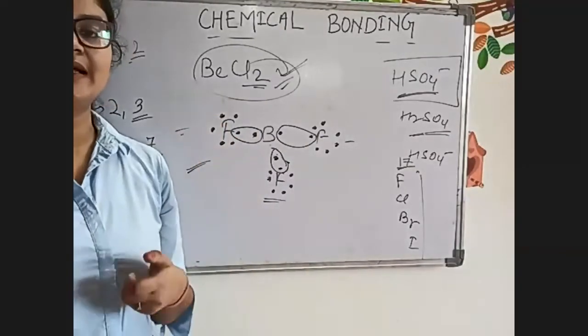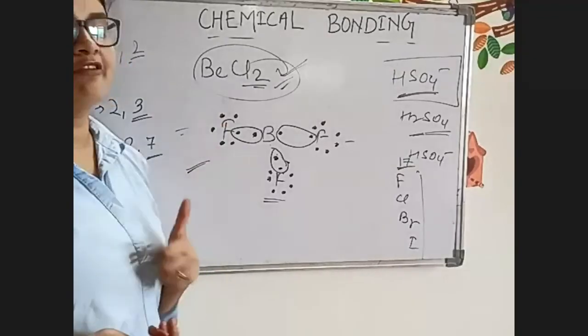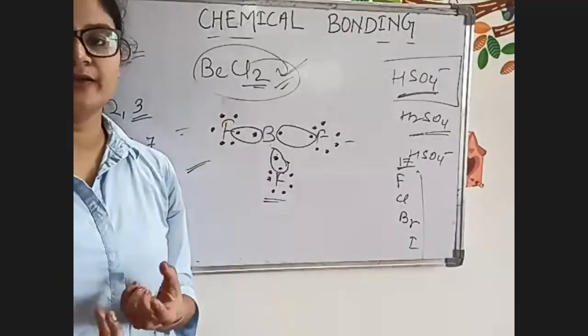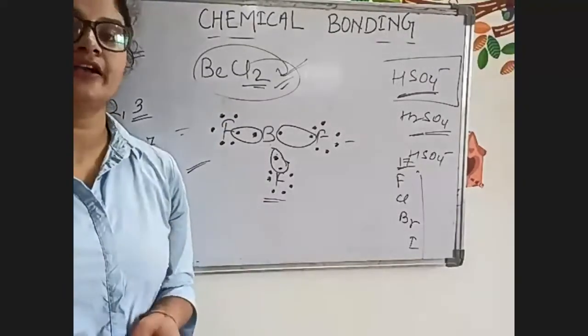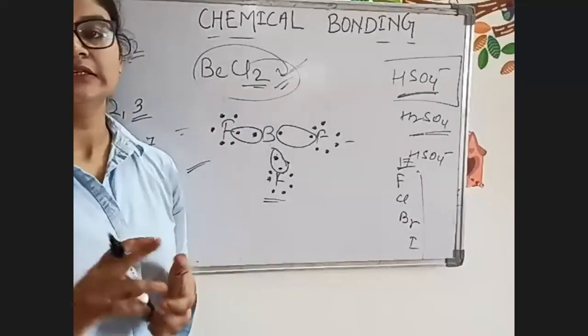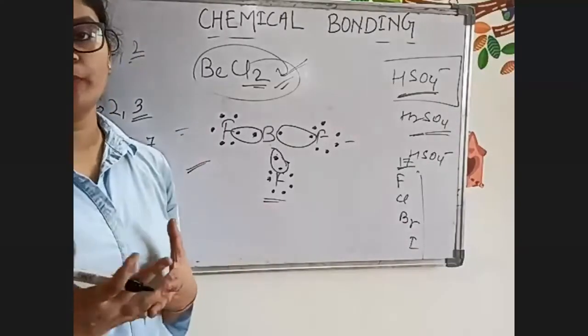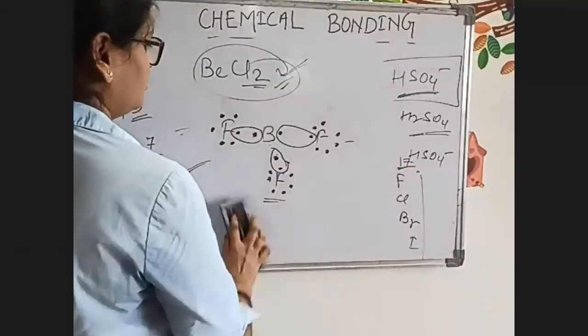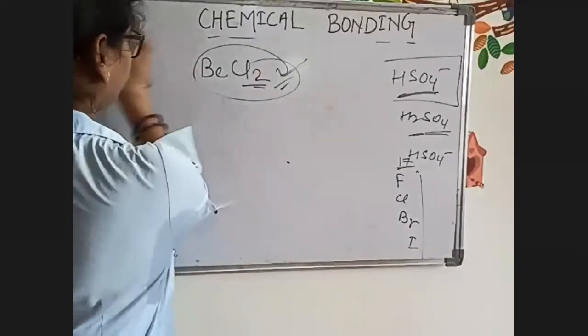Later, I'll discuss how BF3 forms a dative bond. Dative bond means coordinate bond. BF3 forms a coordinate bond with other compounds like ammonia. So, this was BF3.